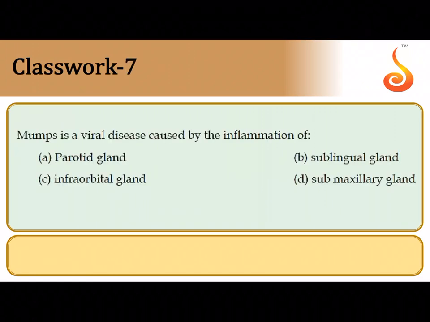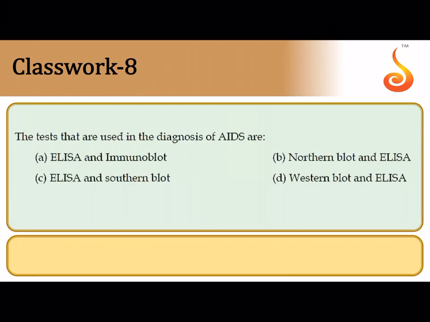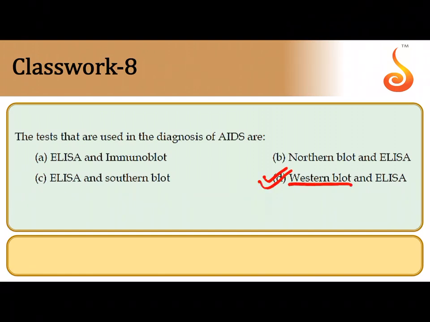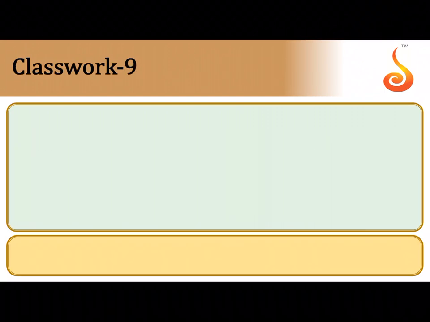Mumps is a viral disease which causes inflammation of the parotid gland. So parotid glands are nothing but the largest salivary glands. The tests that are used in the diagnosis of HIV are Western blot and ELISA. ELISA is a diagnostic test and Western blot is a confirmatory test for AIDS. So for HIV positive, it is the last option, that is option D.